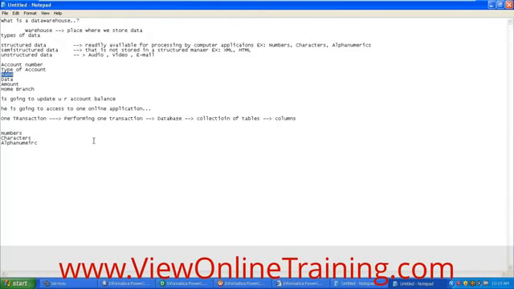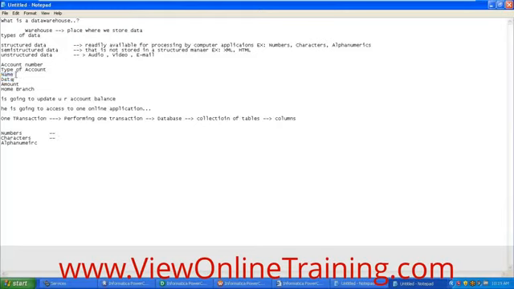So how is it going to store the transaction? Account number will be going into the account table, and it is going to be stored in the account column, right? Generally we will store it in characters, right? Similarly, account type. Account type means whether it's a savings account, corporate account, or checking account, right? That information will be stored in characters.